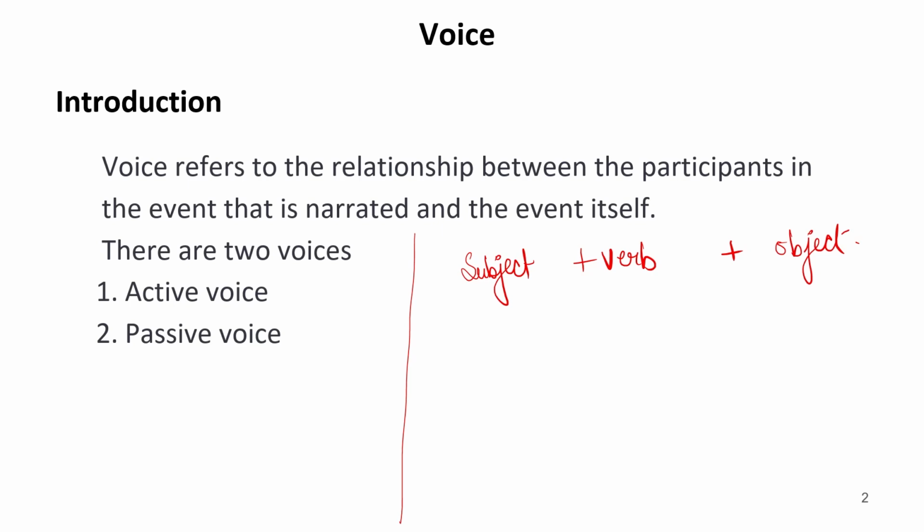So the participants in the event means, now suppose this sentence is describing something. So these subject and object are the participants of this sentence.